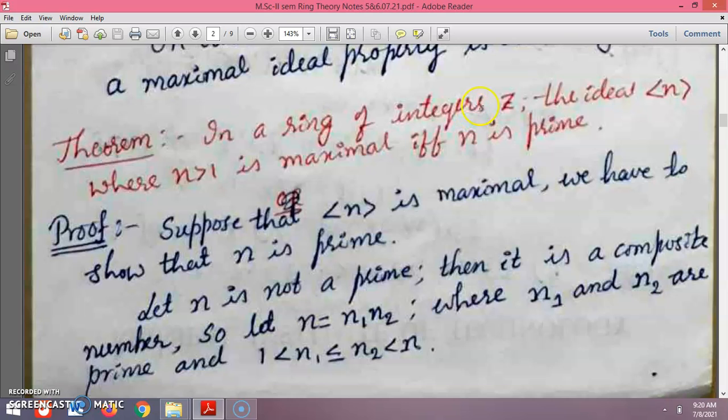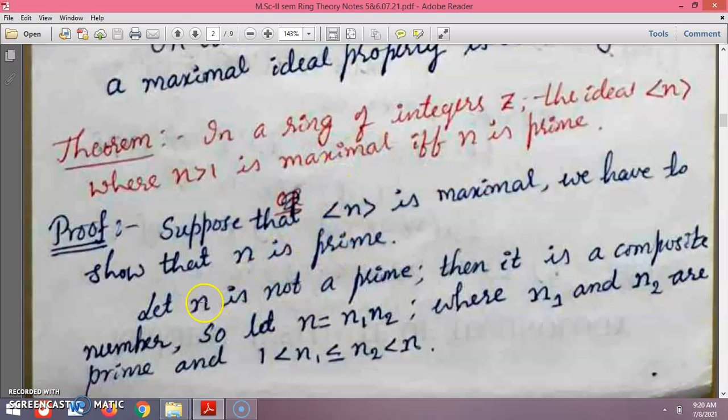So then we can also prove that this ideal is a maximal ideal, provided that n is greater than 1. So we shall prove this: suppose that the ideal generated by n is maximal. We need to show that here n is a prime.